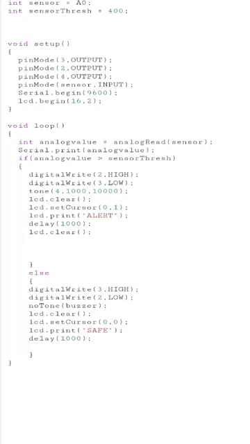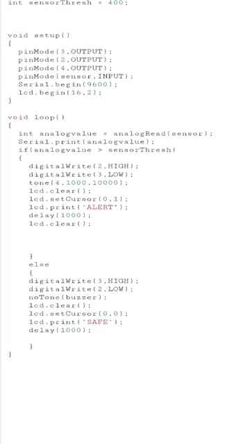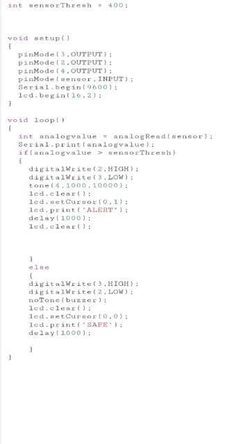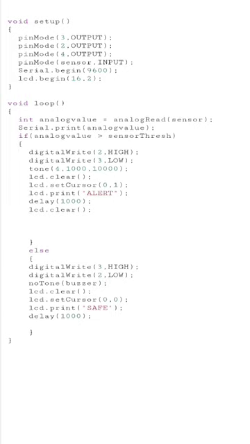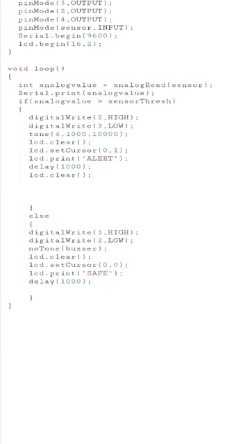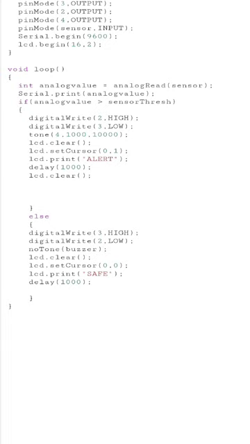In the loop, we have given the analog value as analogRead(sensor), and after that Serial.print(analog value). It will print the analog value, whatever it is. And if the analog value increases above the sensor threshold, then digitalWrite(2, HIGH) and digitalWrite(3, LOW). So if it increases, then the red LED will be on and the green LED will be off, and the buzzer will make sound. Then we clear the LCD and set the cursor to 0,1 so that it will print the alert message. After that we clear the LCD, so lcd.clear.